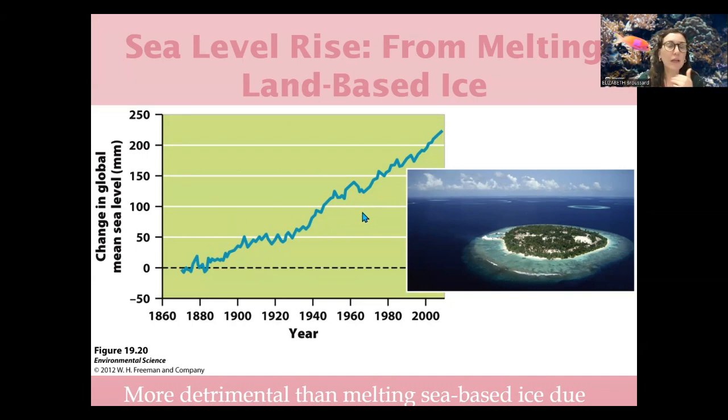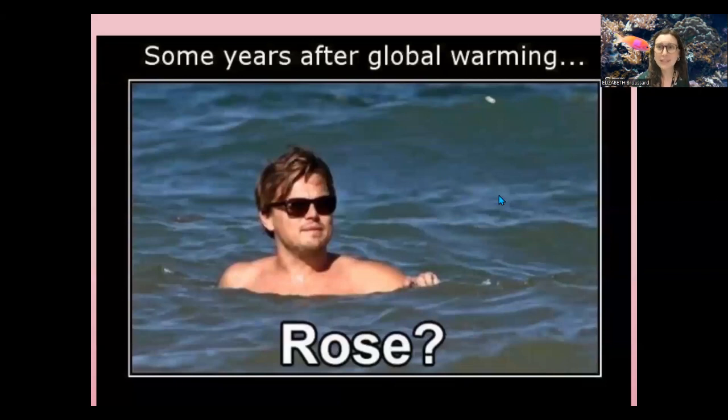And if you're thinking about a lot of our coastal ecosystems and our coastal communities, such as New Orleans, we're thinking about Venice, we're thinking about our island communities that are right there on the coast. Yes, it's only increasing at millimeters per year, which doesn't sound like a lot, but if you add it up over time, if our effects are exponential over the years, then that's going to affect our coastal communities as well.